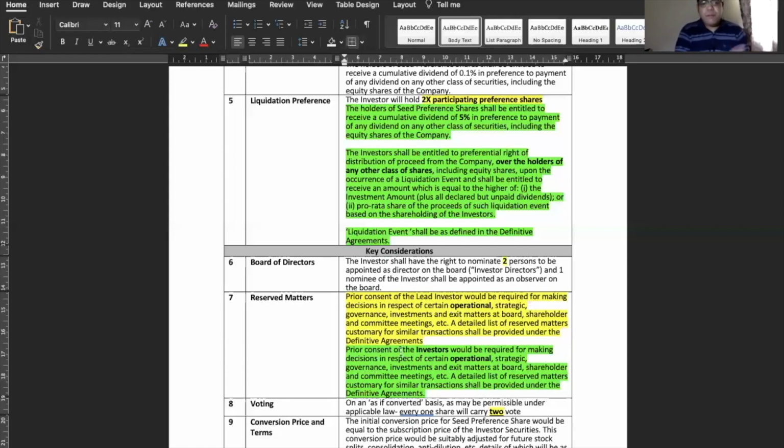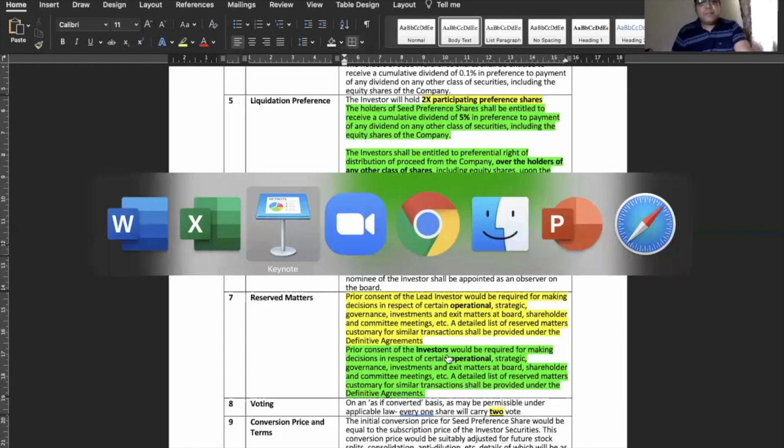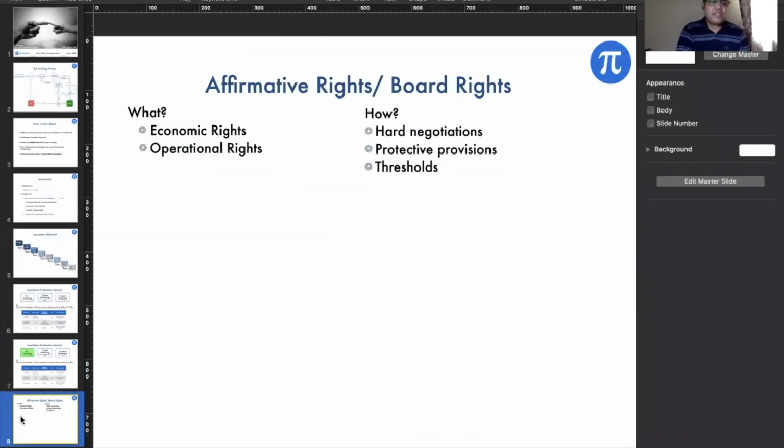The second part was for term sheet B. I took out the lead part, so I wrote prior consent of the investors. It means that all the investors in the company will have the reserve matters. Obviously, you cannot give the right to all the investors. You just want to give the rights to a certain few investors. So with this, I'll come to this slide.